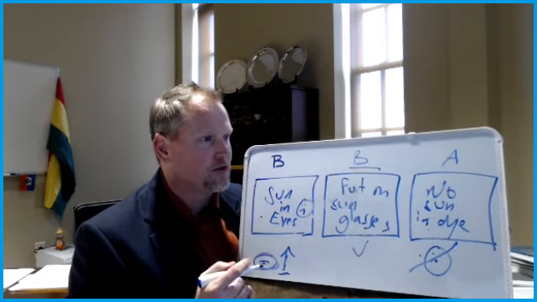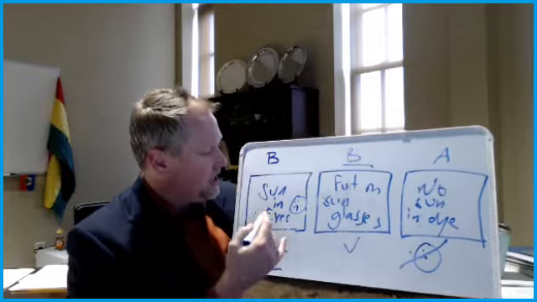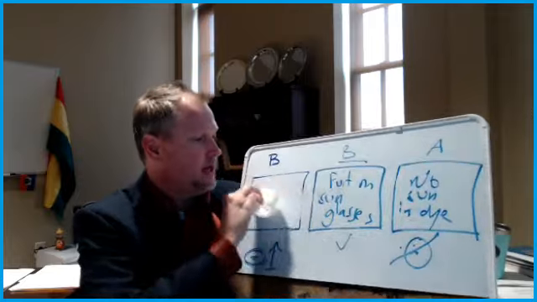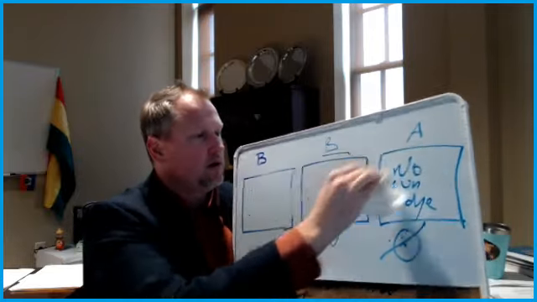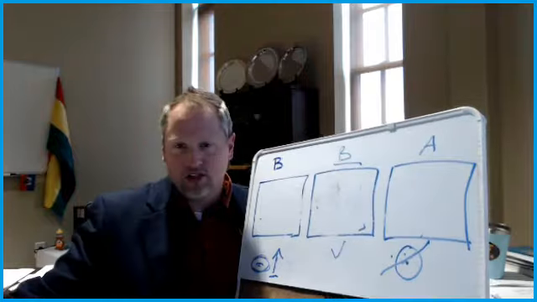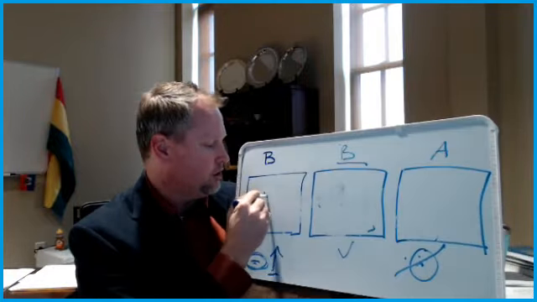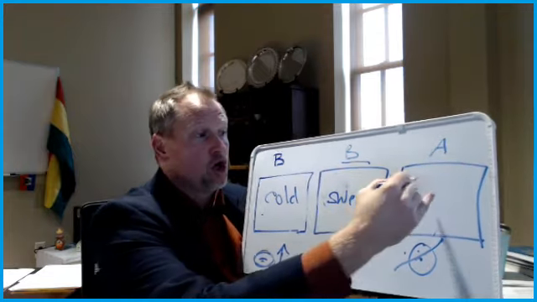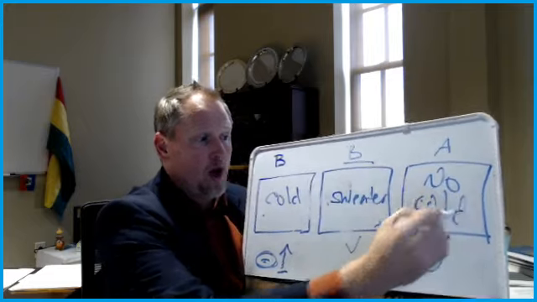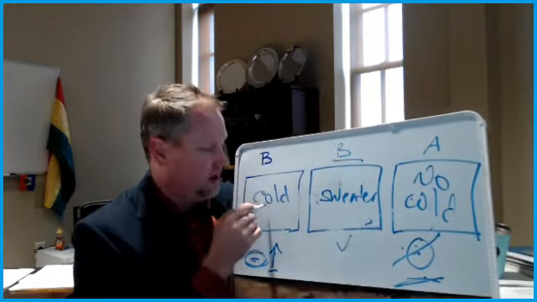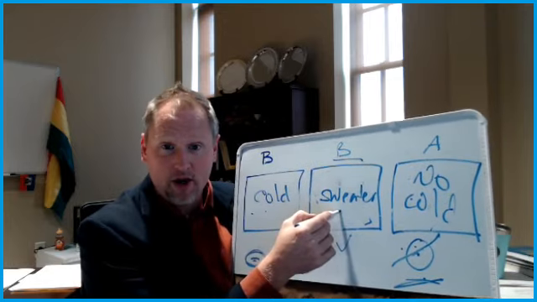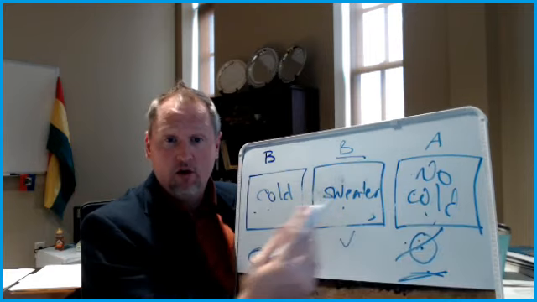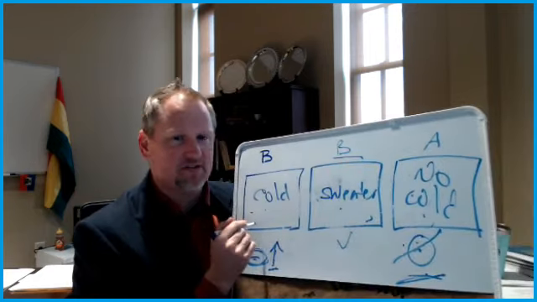Another negative reinforcement that I can think of is, okay, it's cold, right? So you put on a sweater. What does that do? What's the result of putting on a sweater? You're cold. You put on a sweater. What happens? You're no longer cold, right? You have removed the aversive stimulus of the cold by putting on the sweater. Therefore, you are negatively reinforced, because we've removed the aversive stimulus.